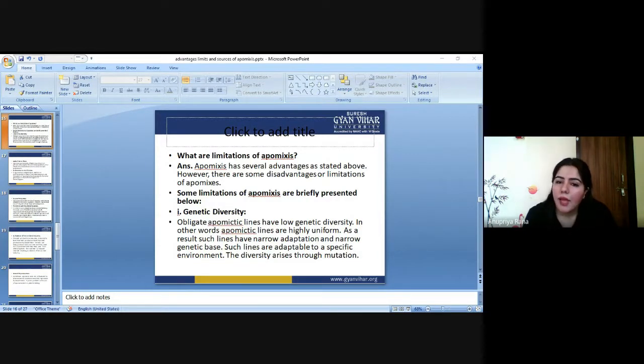But as apomixis does not involve sexual fusion, their genetic pool is very conserved. Whatever genes are present in their mother cell, they have only that limited genetic structure inside them. So genetic diversity cannot take place in the apomixis process.